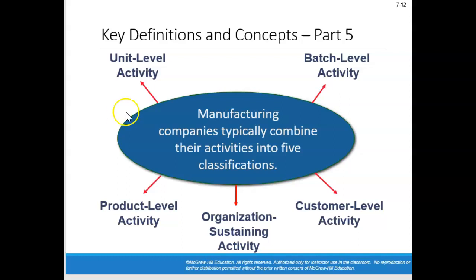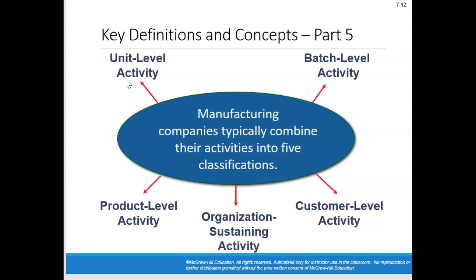There's a unit level activity which, when every unit is processed, is equally charged to each unit produced. When I say charge, it is part of each unit produced. There's a relationship in the activity pool based on each unit.